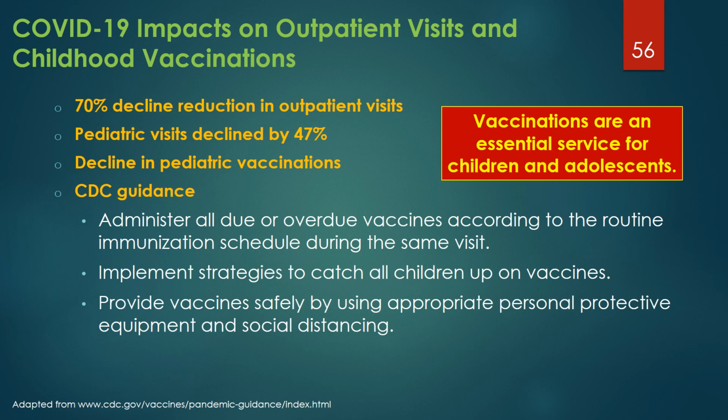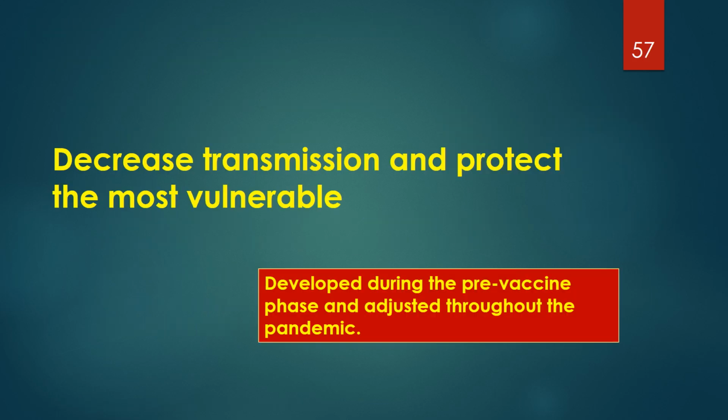Implement strategies to catch all children up on vaccinations. Provide vaccines safely by using appropriate personal protective equipment and social distancing. Let's now discuss concepts to decrease transmission and protect the most vulnerable, developed during the pre-vaccine phase and adjusted throughout the pandemic.